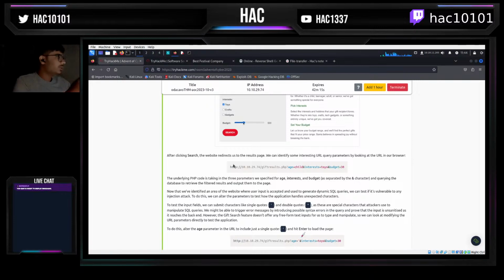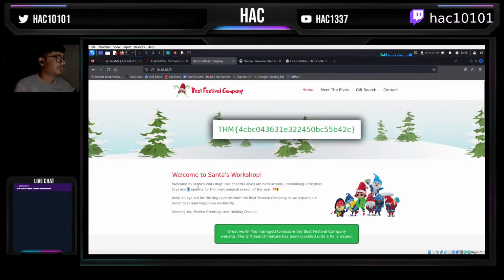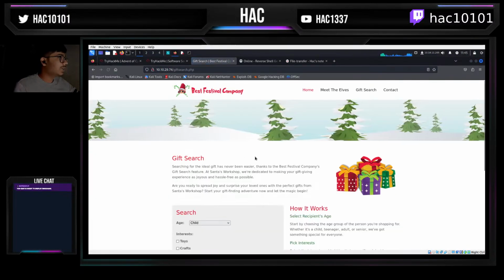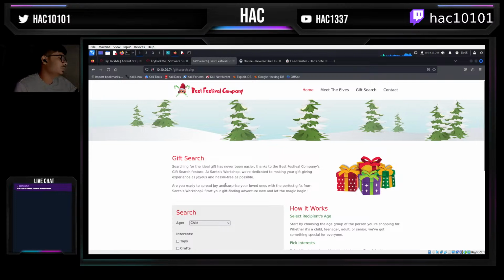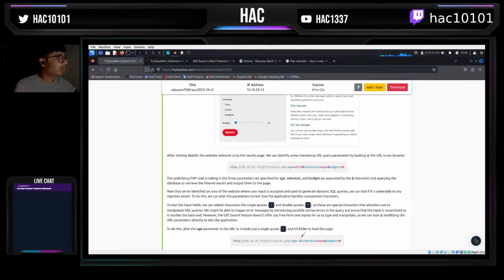So the summary will be we got an SQL injection. We could test it out using something like a single quote to see if there is an SQL injection. From there, the server had little or no control on what error it outputted to the user. So from there we figured out that it's a Microsoft database, Microsoft MS SQL, I believe.